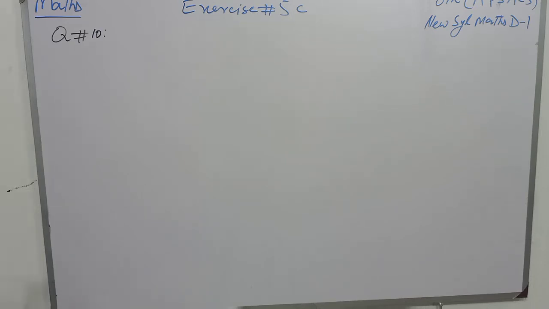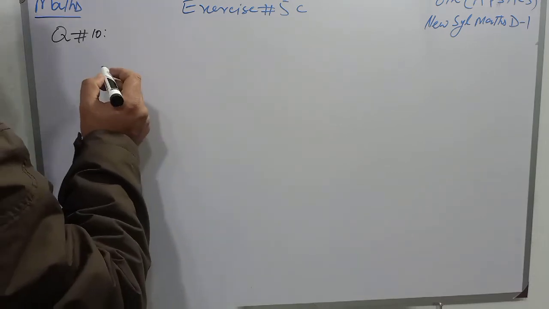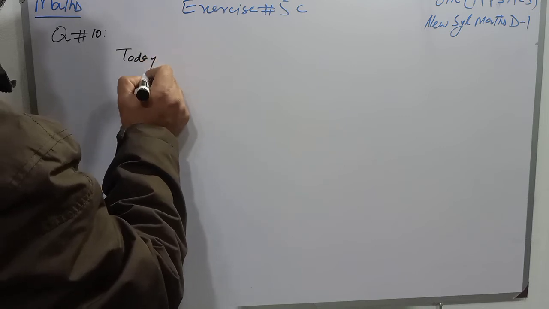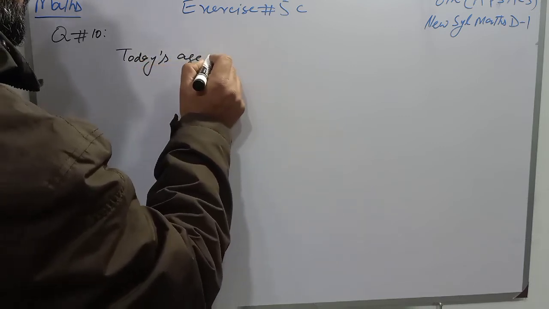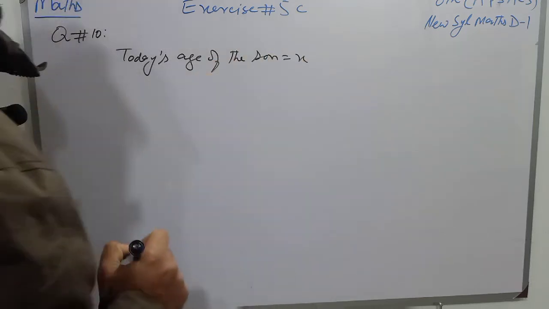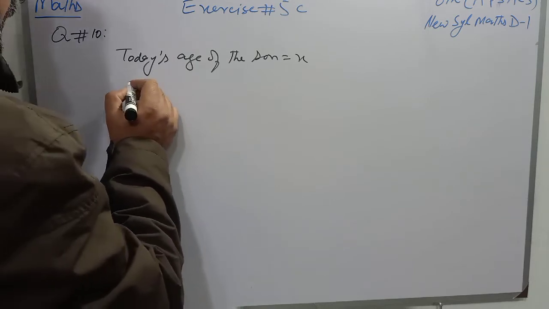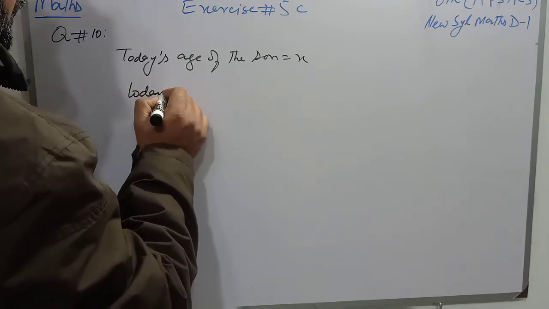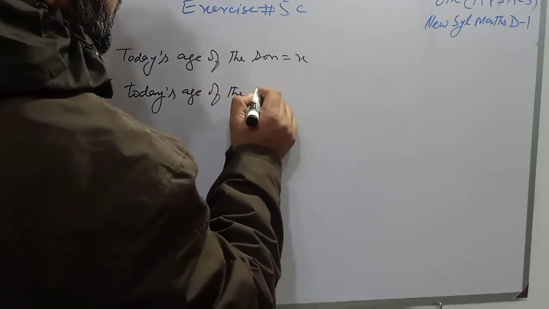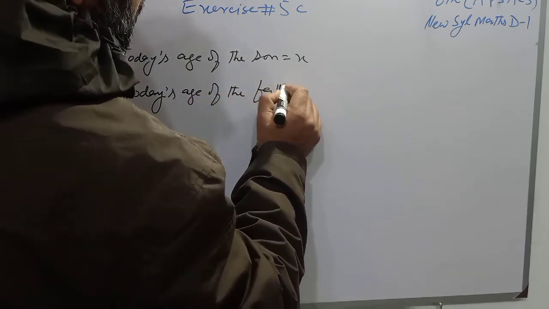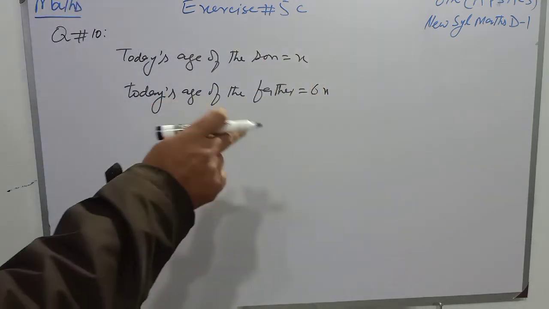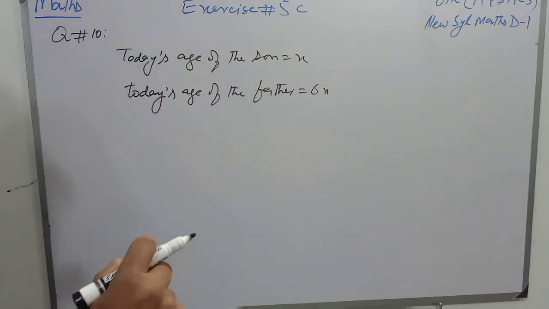So students, we will suppose that today's age of the son is equal to x, and today's age of the father will be 6x, because the father is 6 times as old as his son.